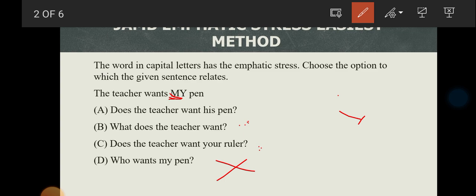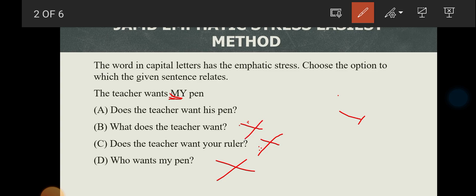So now the first one is C, which says, does the teacher want your ruler? Now let's go back again. The question says, the teacher wants my pen. We are talking about pen, we are not talking about ruler. That one is solved. Okay, let's go. What does the teacher want? The option B is not among.